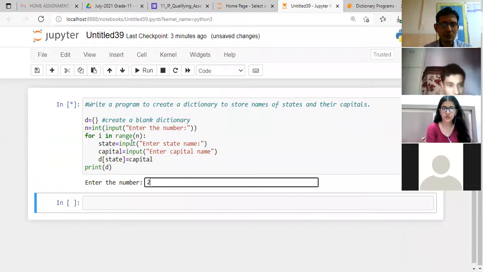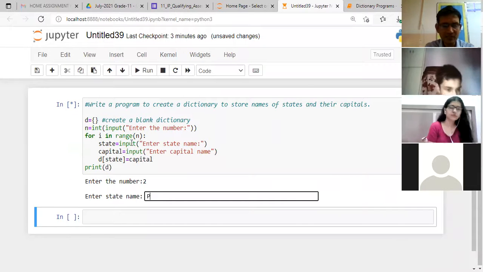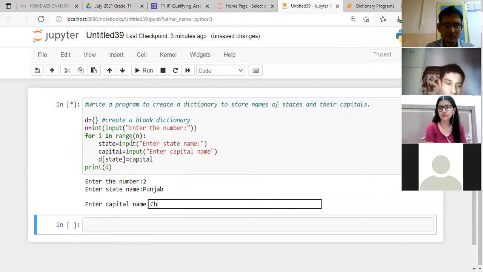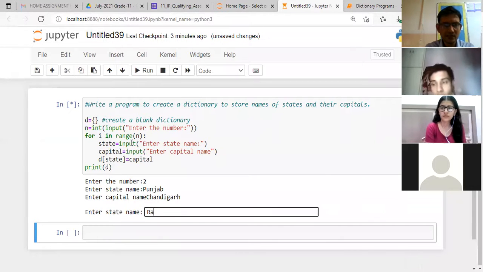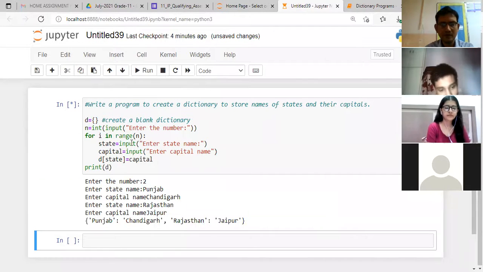So let's try this one out. Let's say we enter two. We want to enter two states and their corresponding capitals. First state we enter as Punjab, and the other state we take as Rajasthan.